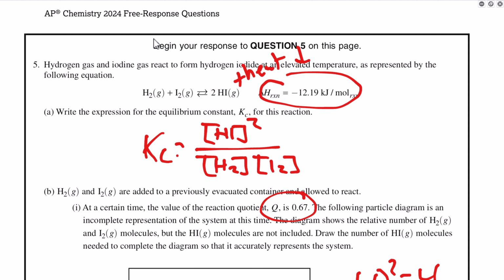It really doesn't ask you to explain it. It just says hypothesize this change. So last one, after equilibrium is established, the mixture is transferred to a large container at constant temperature. As a result, will the moles of HI increase, decrease, or remain the same?